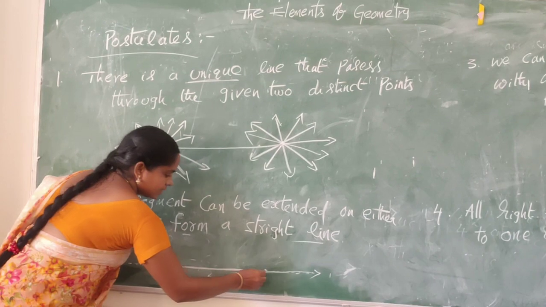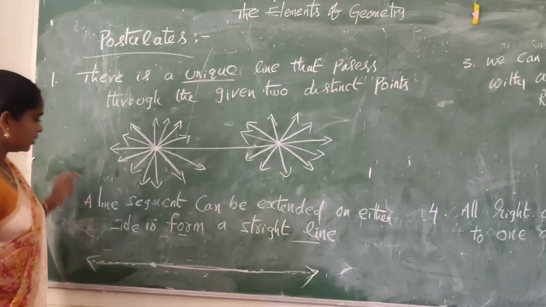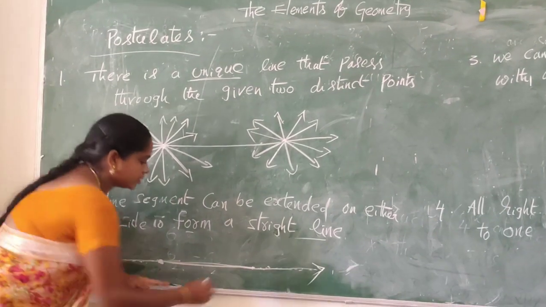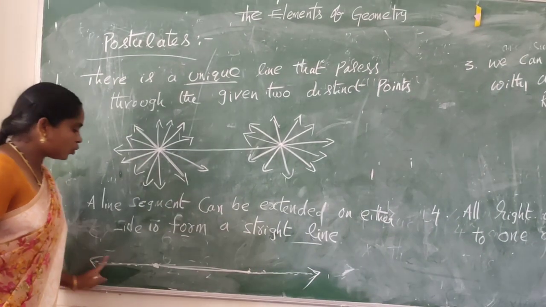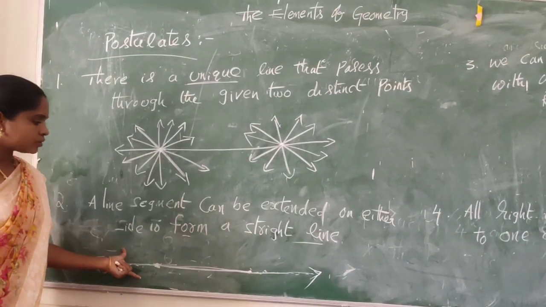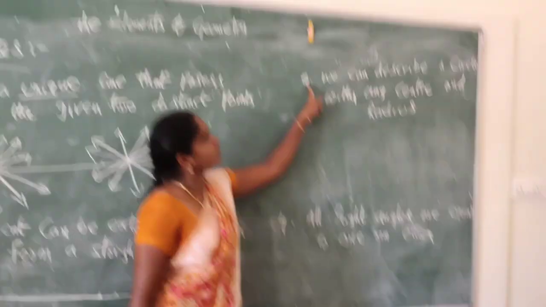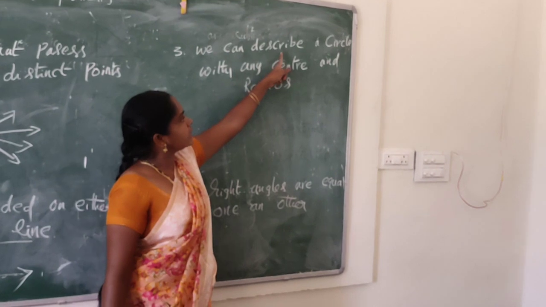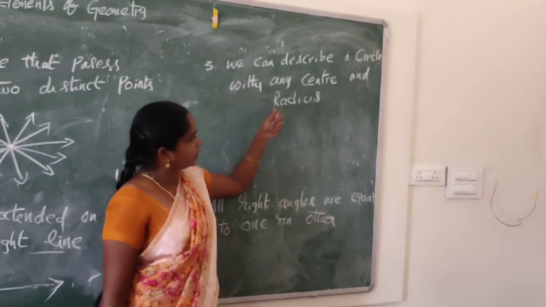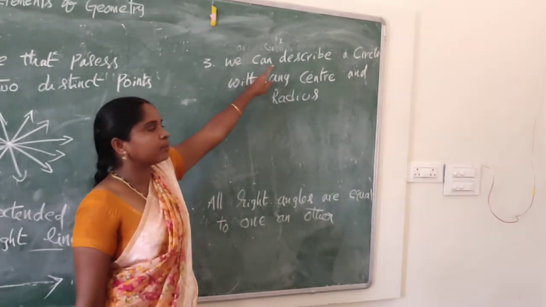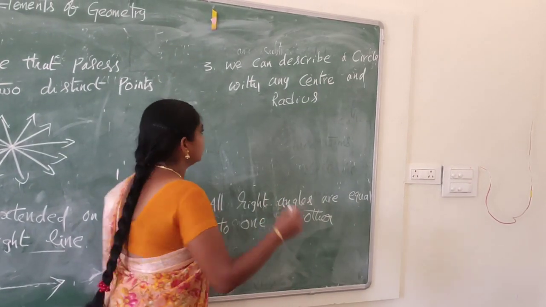So this is a straight line. This is the line segment. This line segment is extended on both sides to form a straight line. So this is the second postulate. Third one: we can describe a circle with any center and radius.